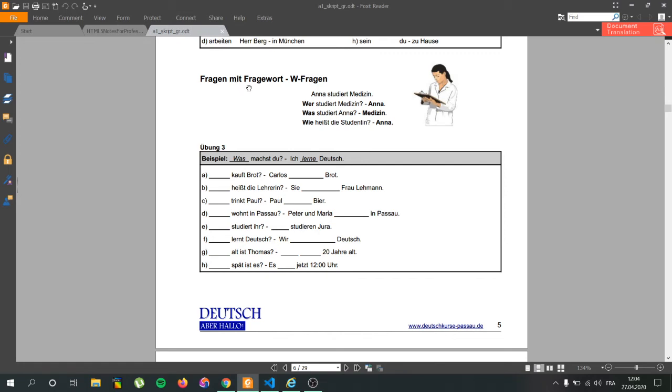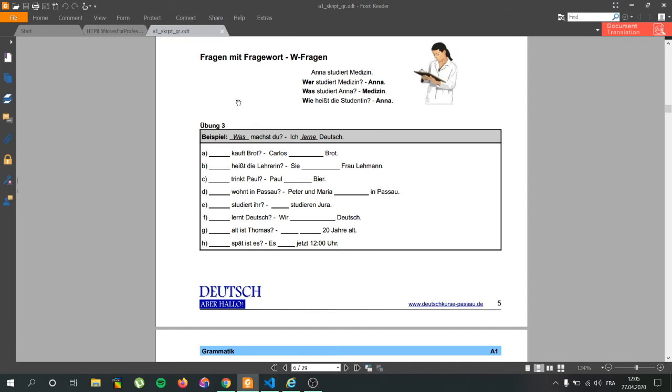So Fragen mit Fragwort. Sorry, to question with a question word. Anna studiert Medizin. Wer studiert Medizin? Wer, it's who studies medicine. It's Anna. What Anna studies. Was, it's the what if you remember. And this is how. Wir. So wer studiert Medizin? Anna.